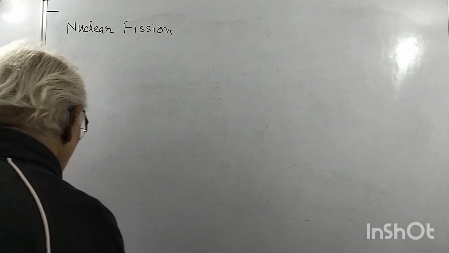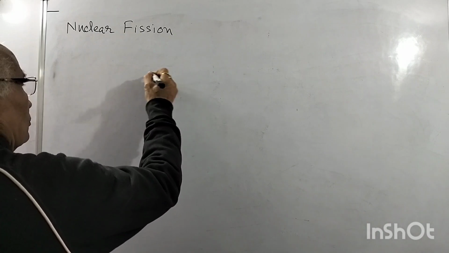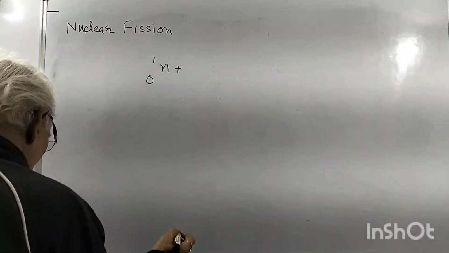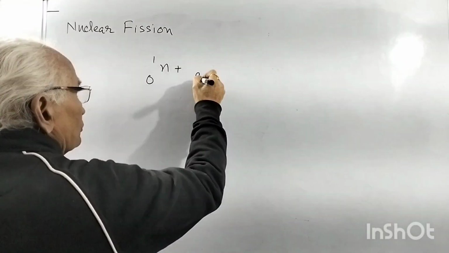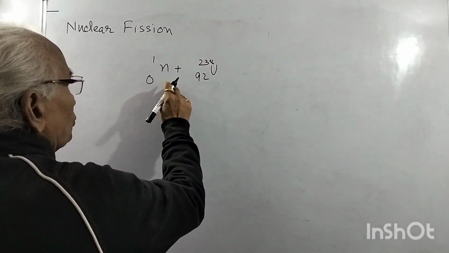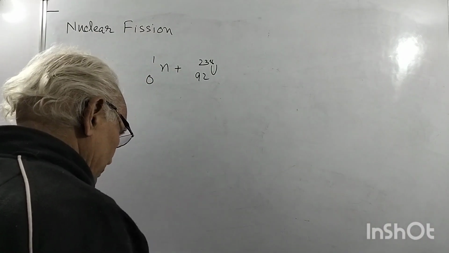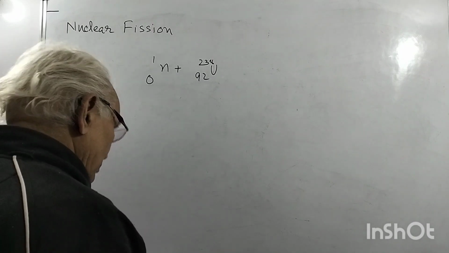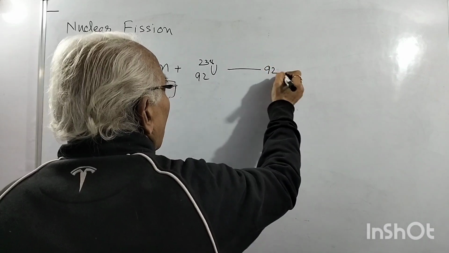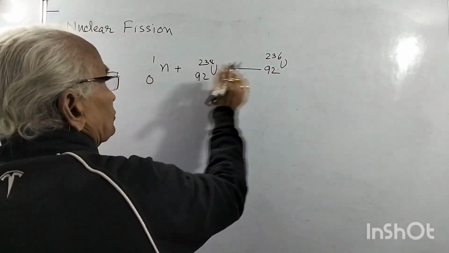Let me give an example. A neutron, with 0 charge and 1 unit mass, is interacting with uranium 92, uranium 238. This neutron is interacting with uranium 238, this absorbs it, and after interaction it becomes uranium 239, because the charge remains the same, 92, and the mass becomes 239.